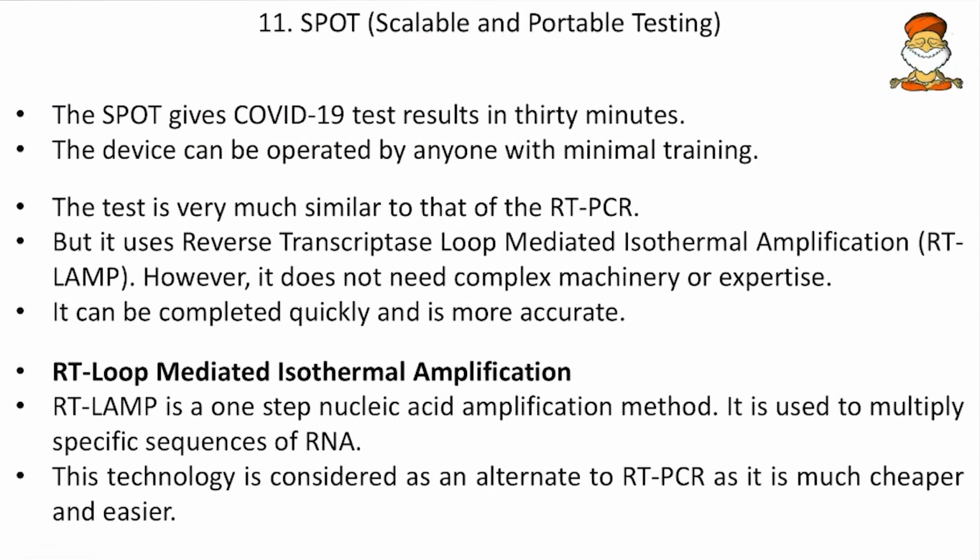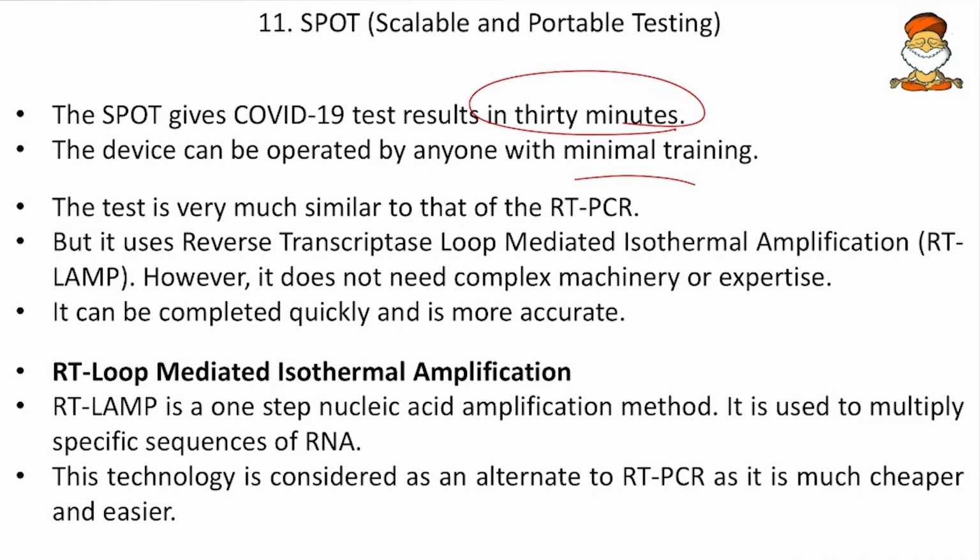Then come to next, the SPOT, that is the scalable and portable testing. So this is one of the diagnostic tools of the COVID-19. So how to diagnose? The SPOT gives COVID-19 test results in 30 minutes. So very fast, and the device can be operated by anyone with minimal training. So very easy to operate as well.